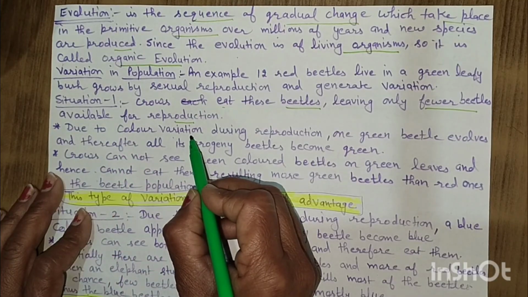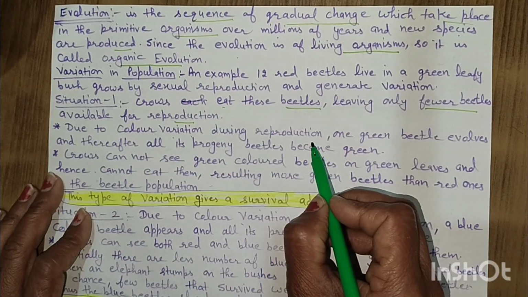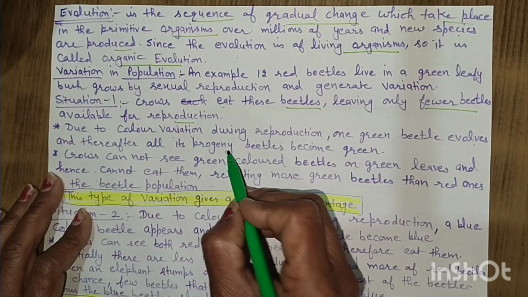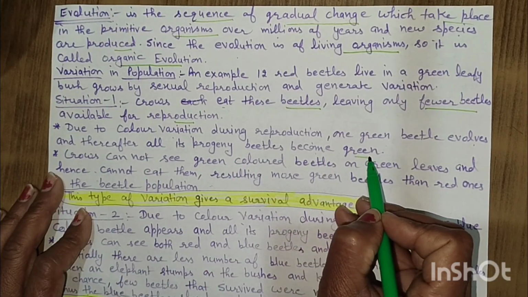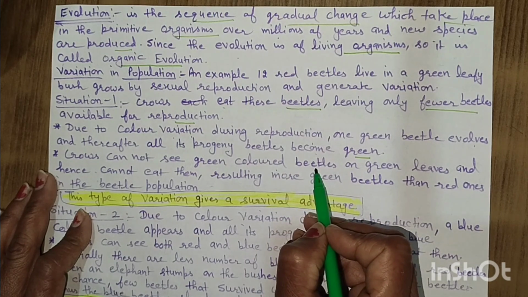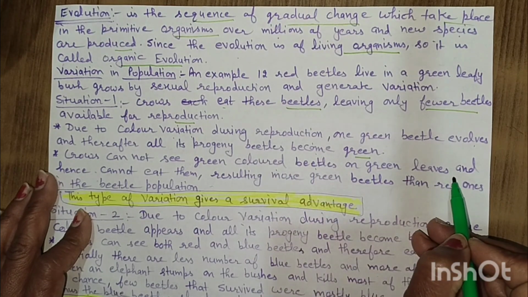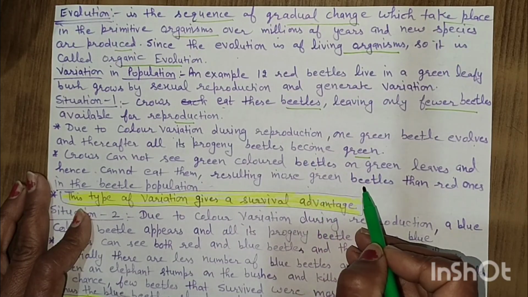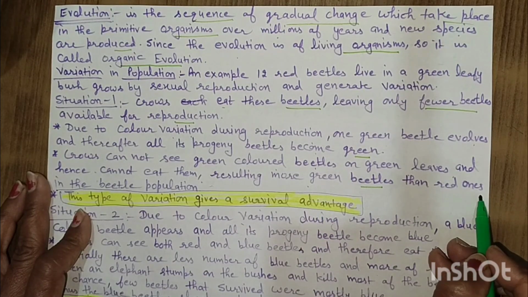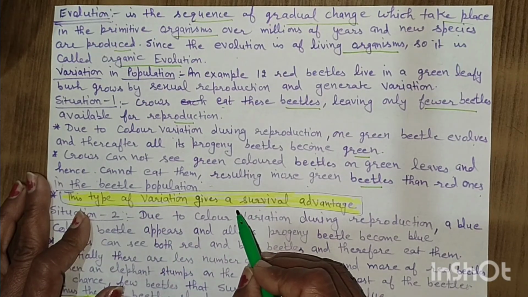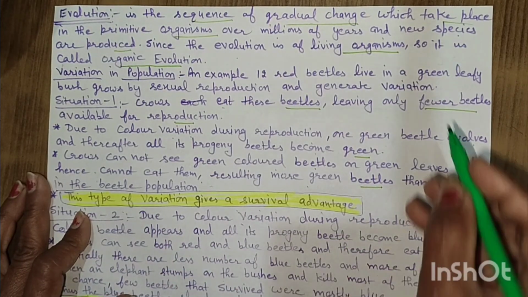Due to color variation, during reproduction, one green beetle evolved and thereafter all its progeny beetles become green. Crows cannot see green colored beetles on green leaves and hence cannot eat them, resulting in more green beetles than red ones in the beetle population. This type of variation gives a survival advantage.